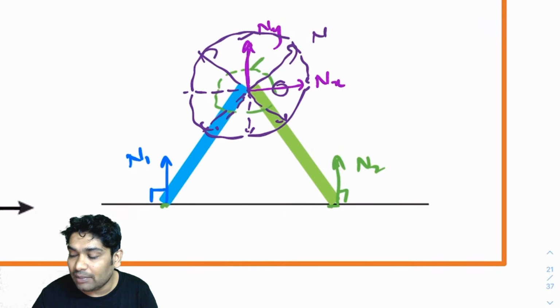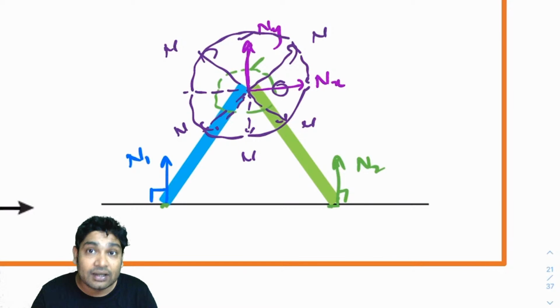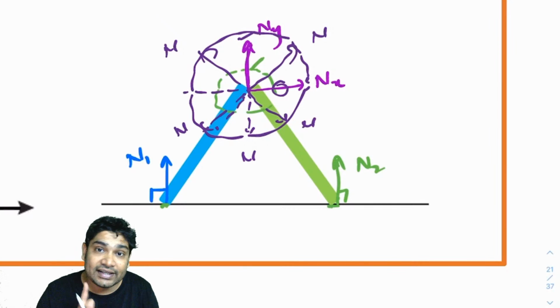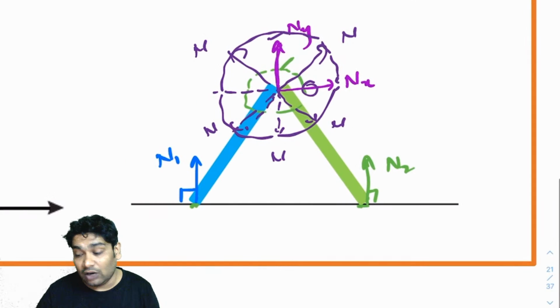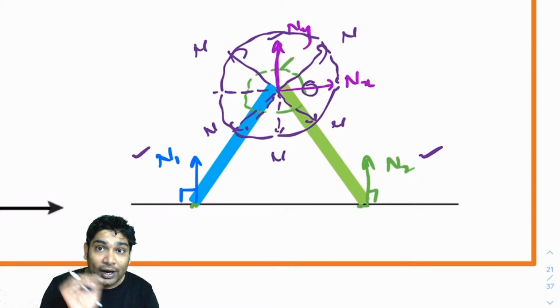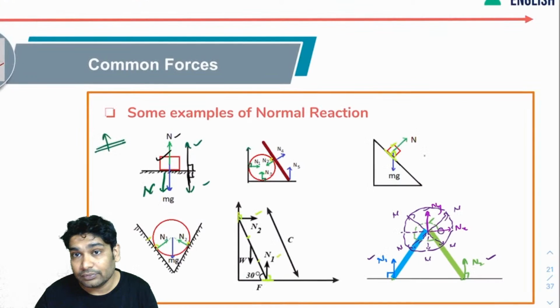So N can be in any direction. All these are possible directions of N. I can't say what fixed direction N will take. So what we do is we just assign two components, solve our problems, and then find out. Before solving, you can't predict the direction of N in this. This is one tricky case where you cannot give the direction of N. Everywhere else, without knowing the value of N, you could tell the direction. But in case of point-point contact, you cannot do that. So please remember that.